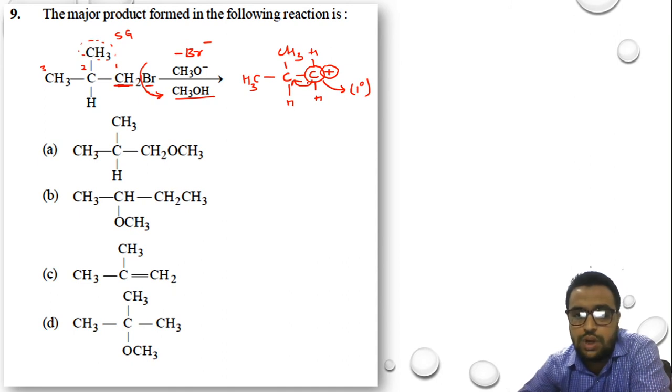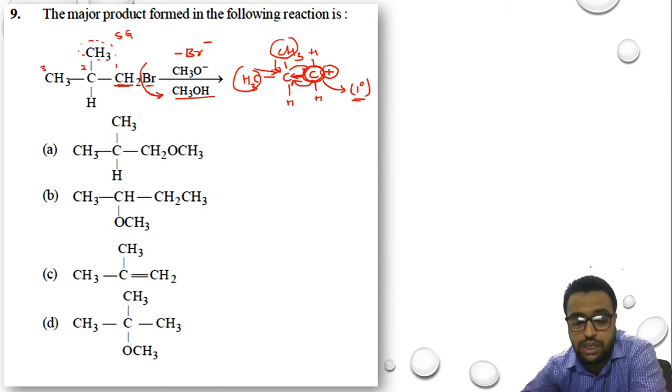If it was connected with 2 carbons, we would have said 2 degree. If it was connected to 3 carbon atoms, 3 degree. Look, these 2 carbon atoms are connected to this carbon and this carbon is connected to this carbon. That means this main carbon is connected to only 1 carbon atom, because of which we say it is a 1 degree carbocation.